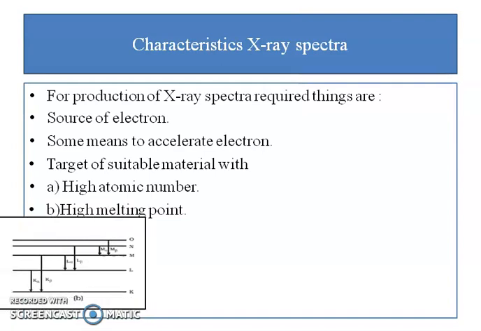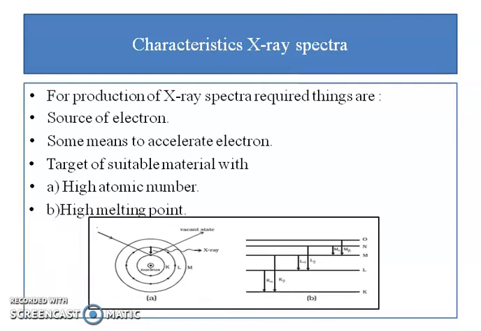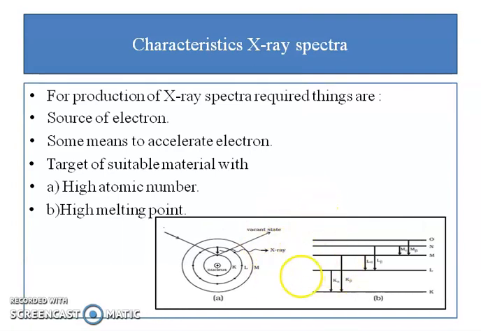Now, to produce characteristic X-ray spectra, if we see in the figure, the high-speed electron is moving and it is colliding with the electron in the innermost orbit. When it is colliding, it is knocking out this electron from this orbit. When this electron is knocked out, this place becomes vacant, and this place is taken by an electron from the next orbit.